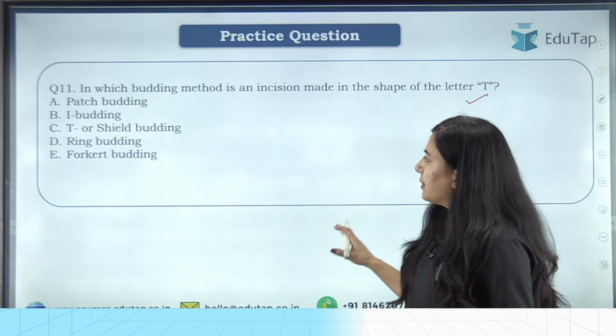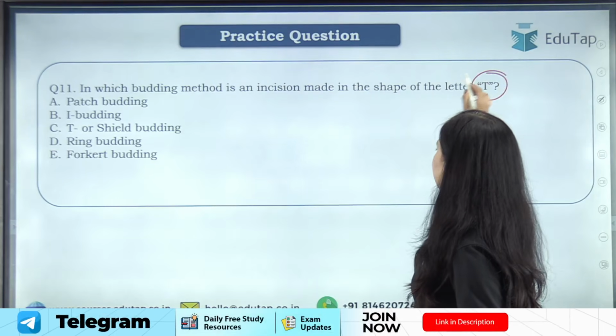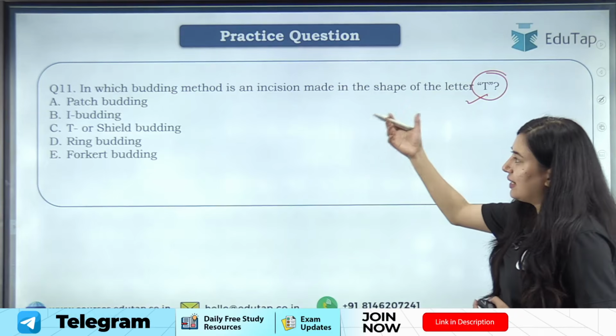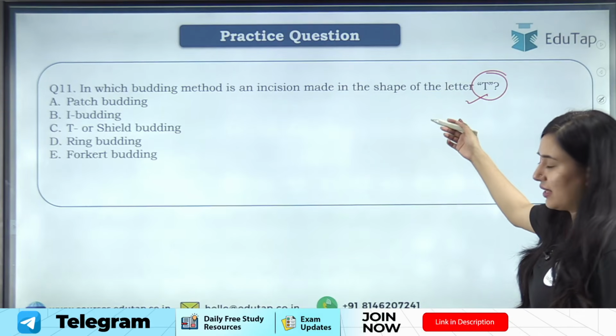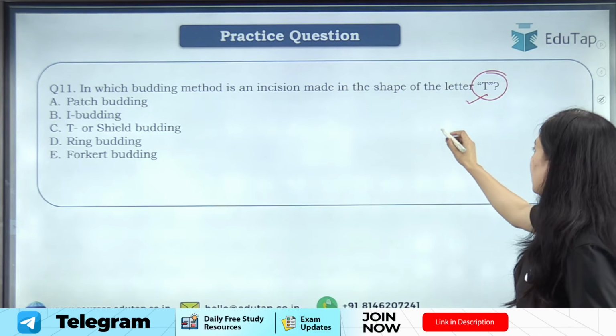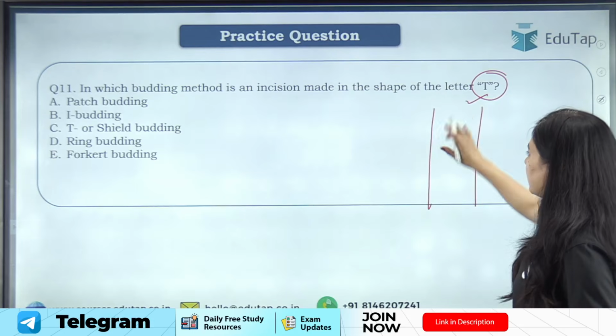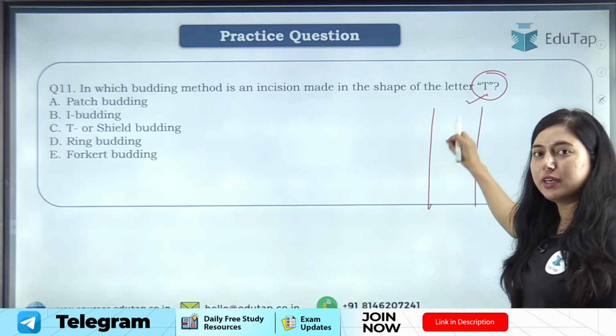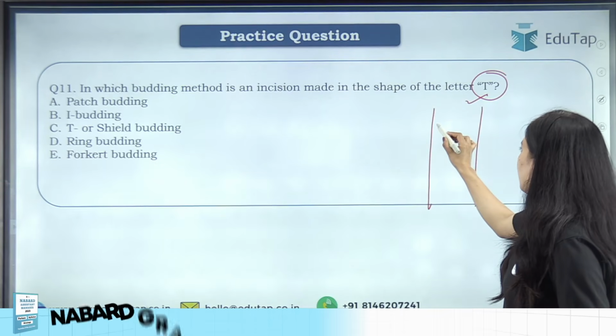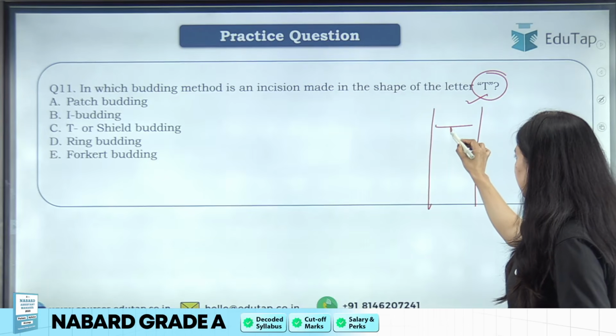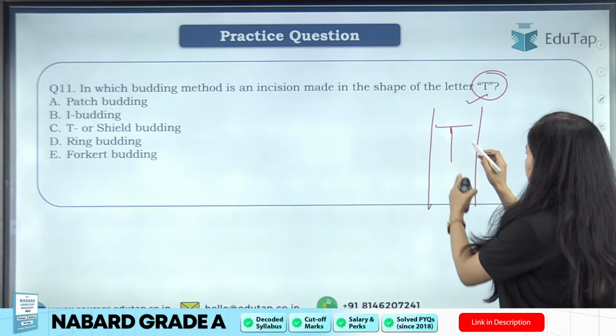Everything is there. So here, if a T letter incision is made for inserting a bud, basically what happens is, this is a stem, and in this stem we have to insert a bud, so we will make an insertion like this. What will happen?